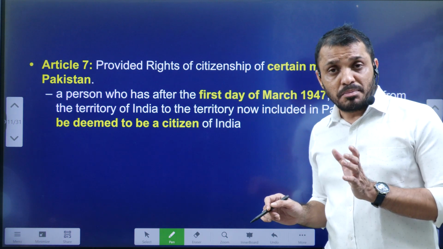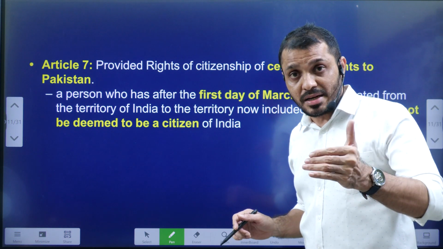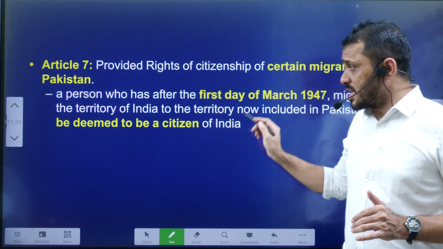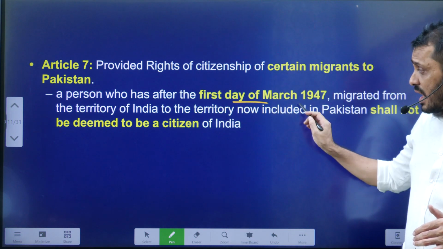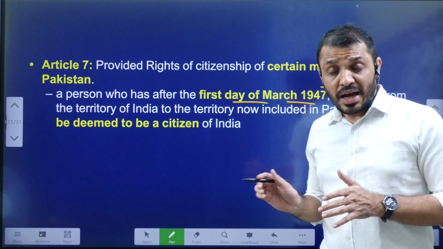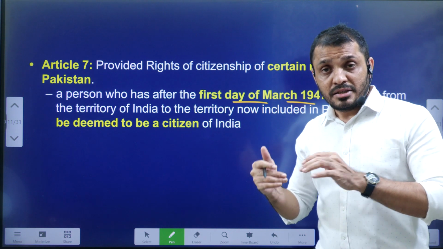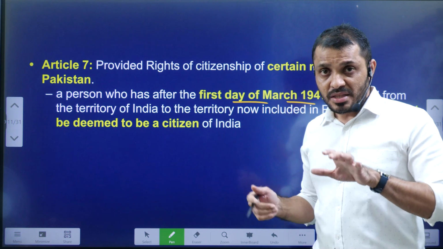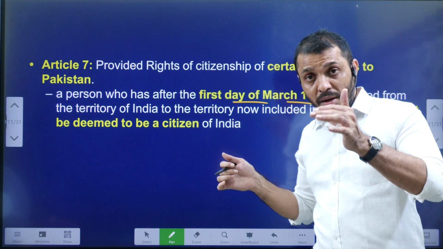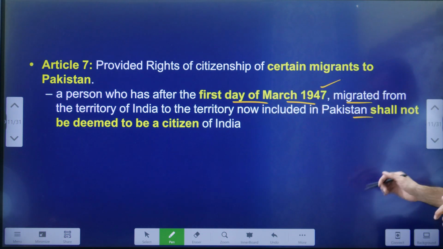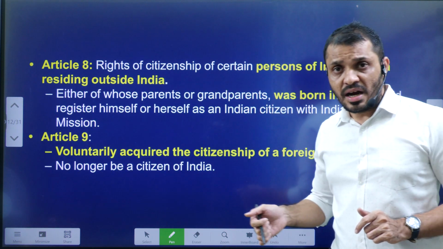Next, Article 7. Article 7 is about persons who went from India to Pakistan and want to come back to India again. A person who left India after 1st March 1947 shall not be a citizen of India. And if they want to come back again, they have to fulfill certain conditions, then only can they be considered Indian citizens. This is about people who migrated from India to Pakistan, and here the cutoff date is 1st March 1947.